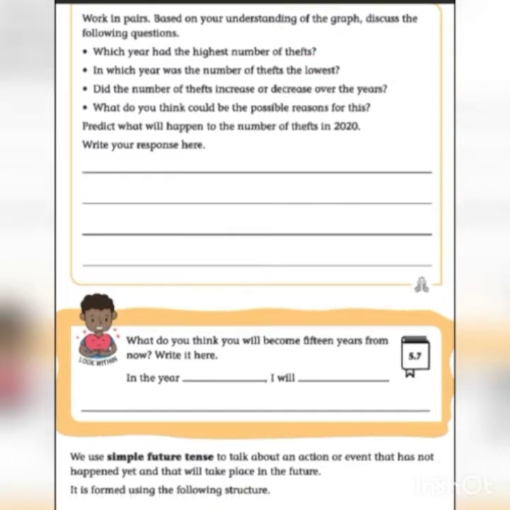Next, what do you think you will become 15 years from now? Write it here. So after 15 years, how will you be? You should write your response here.